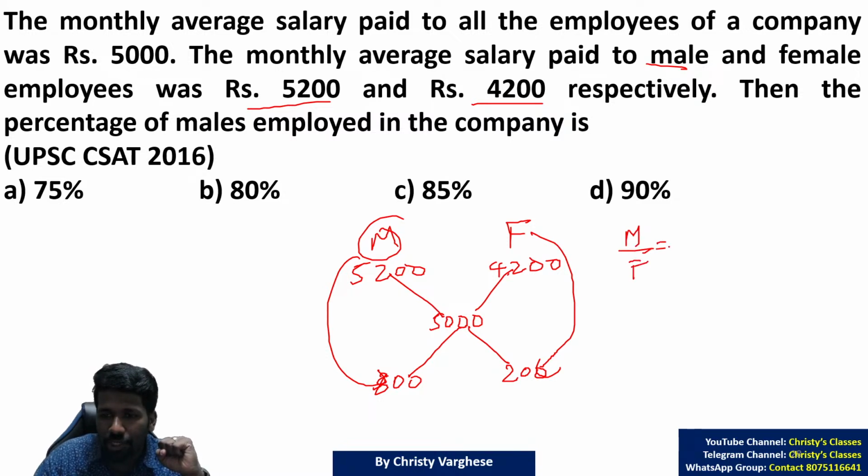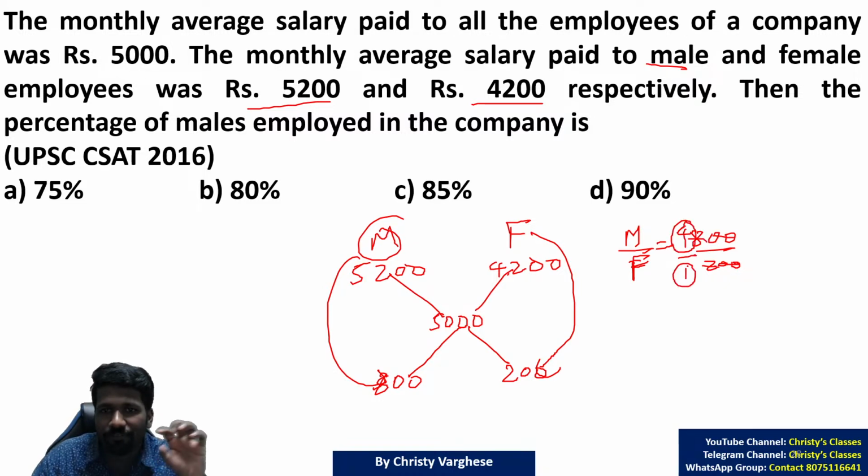The ratio of the number of males to the number of females in the company will be 800 by 200. All of you are understanding? That is 8 by 2, that is 4 by 1. That means 4 males for 1 female. The question is asking for the percentage of males employed. So 4 plus 1. In the ratio and proportion chapter, I told you how to understand the connection between ratio, proportion and percentage. 4 plus 1 is 5 people, and 4 of them are male. That is the meaning of this.